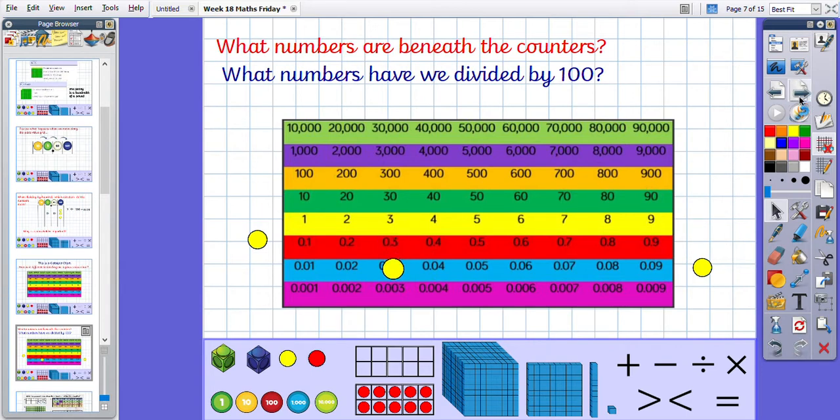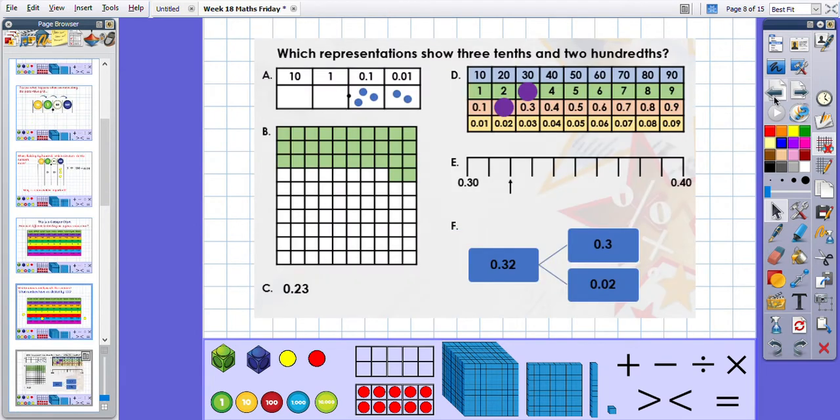Okay? So, let's have a look. Lots of different representations, everything we've been looking at over the last 2 weeks. We have got a part-whole model, a number line, a Catania chart, a place value grid, a hundredth square, and just a decimal on its own. We need to look for the one that shows 3/10ths and 2 hundredths. I'm going to let you have a little look just for a couple of seconds.